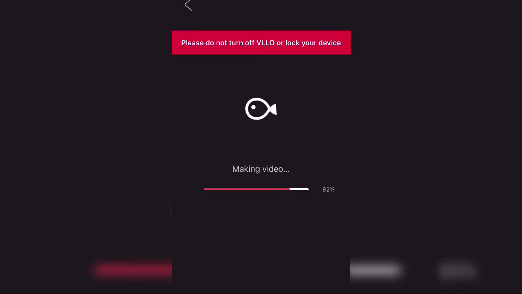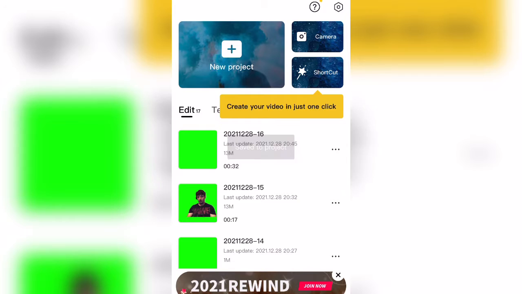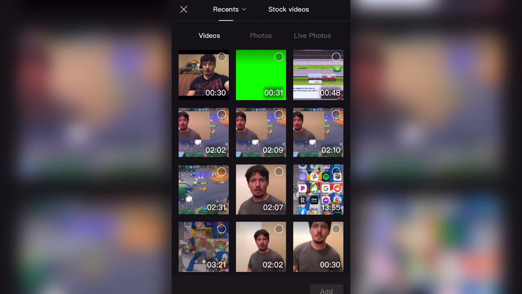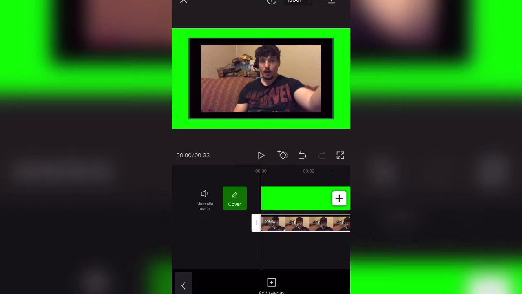Now we're going to jump over to CapCut. Alright, so now that we are in CapCut, we are going to bring up our green screen, and now we need to pull in our footage of us talking to the camera. So in order to do that, we're going to hit overlay, add, and I'm going to bring in me talking to the camera, just like you will.